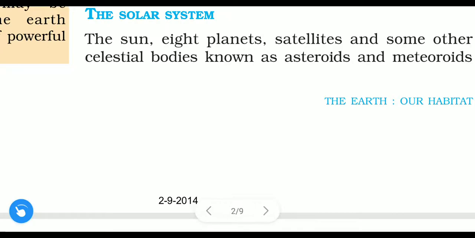At the end of this chapter, we will learn what is meant by asteroids and meteoroids. For now, just remember some celestial bodies are there, which we call asteroids and meteoroids. So what is there in the solar system? The sun, 8 planets, satellites, and asteroids and meteoroids together, all this forms the solar system.